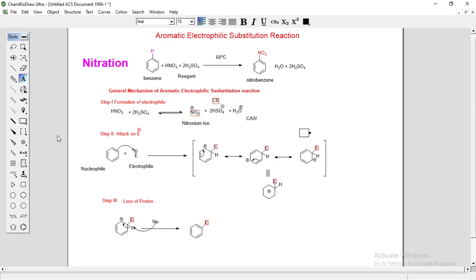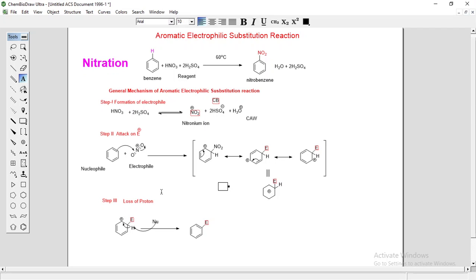Now in the second step, the attack on the electrophile takes place. Directly writing NO2 plus like this, this double bond will attack this nitrogen. There is a formation of a carbon-nitrogen bond. So in step 2, what happened? First there is a formation of a pi complex.